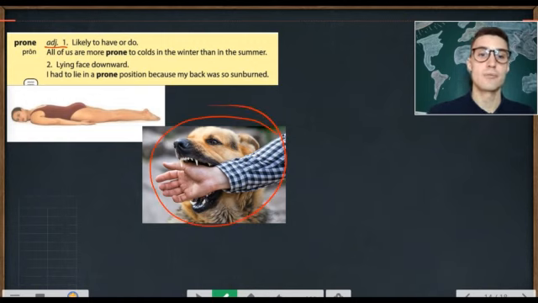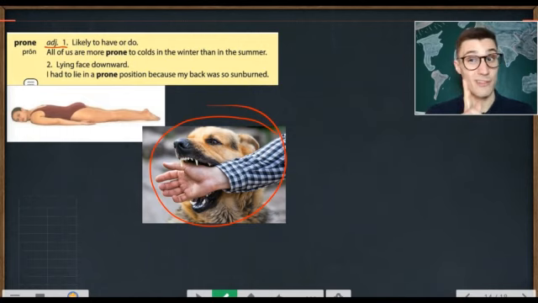This dog is prone to bite. He's likely to do. He's likely to bite. He's prone to bite. Be careful, that dog is prone to bite, you could say.